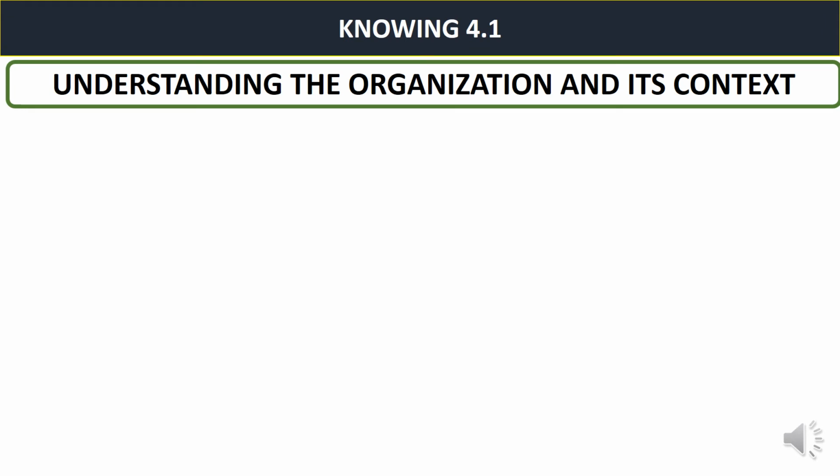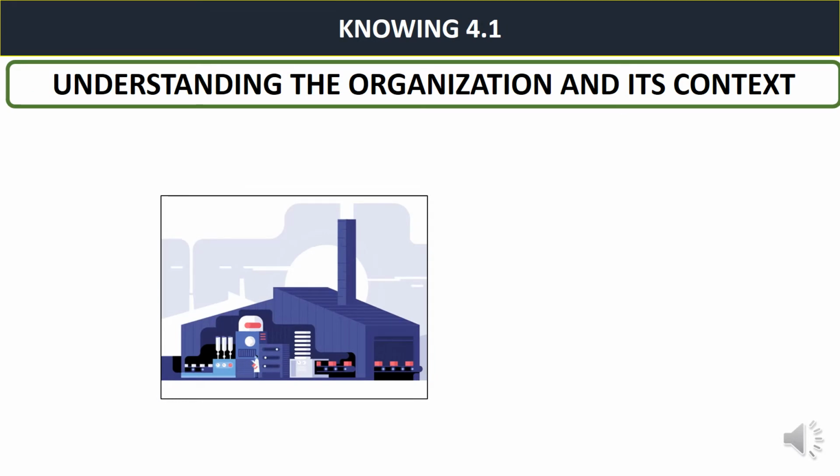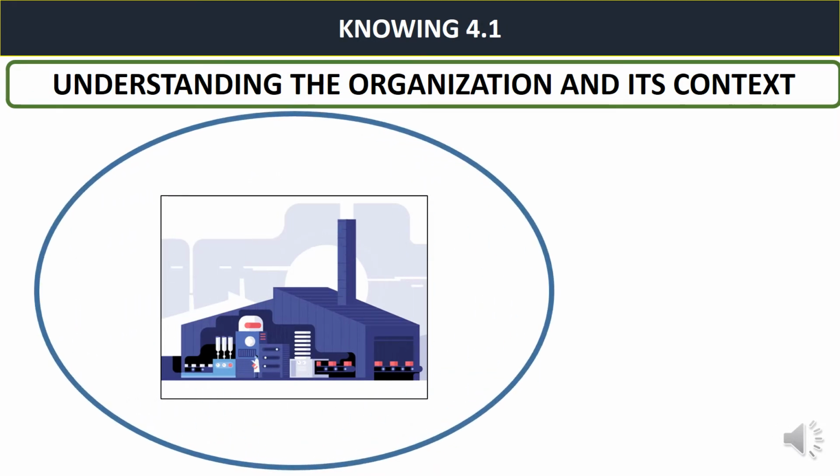Knowing clause 4.1, assume an organization which is a part of this world and it is having some issues. There are two types of issues written in the standard, that is external and internal. As I said in my earlier video on secrets to understand ISO 9001-2015, to understand any clause in the standard, you should understand the process approach theory, that is input, process, and output. In this clause also we will use this method of input, process, and output.